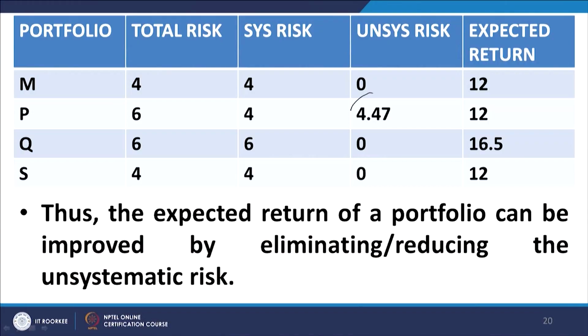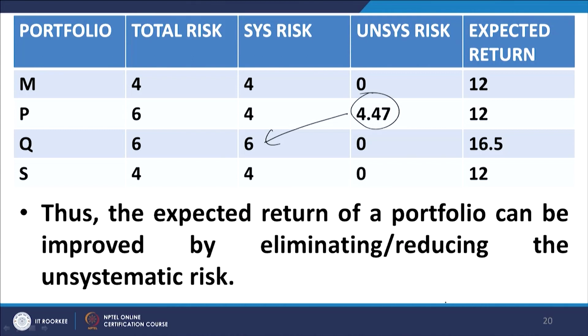Therefore, the unsystematic risk component of portfolio P has been transferred to the systematic risk of Q. In other words, this unsystematic risk was unrewarded by the market, and when the same level of total risk is taken by an investor, but he diversifies in such a way, and now this is important, that the entire unsystematic risk is taken out of the portfolio, he does excellent diversification and eliminates all unsystematic risk, then he ends up with a position where he has a superior expected return, where his portfolio is likely to perform better than a portfolio which has a certain component of unsystematic risk.